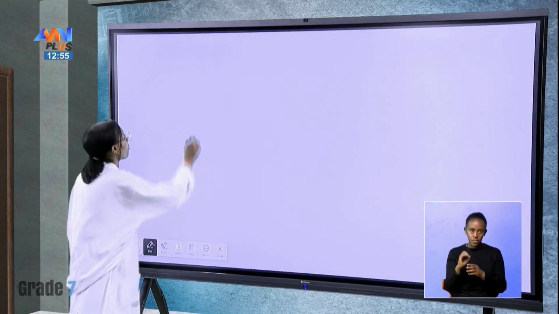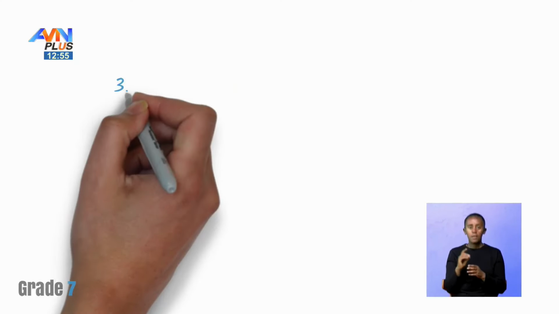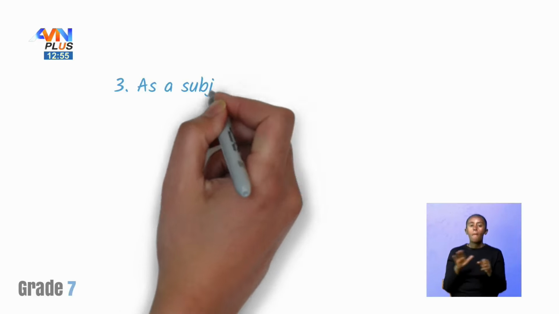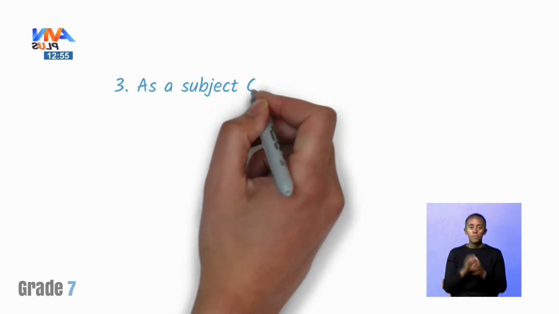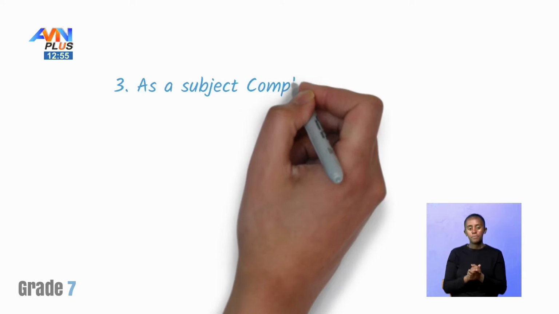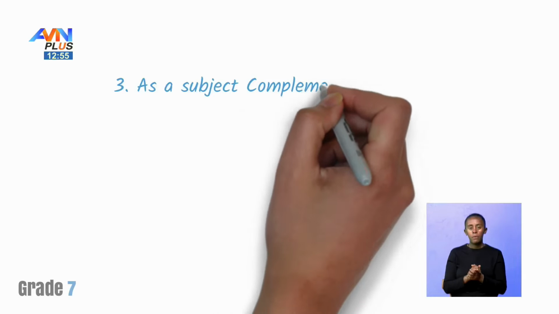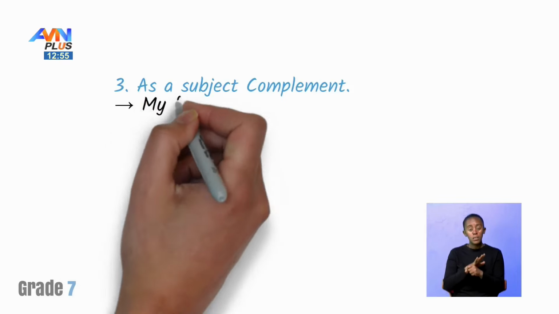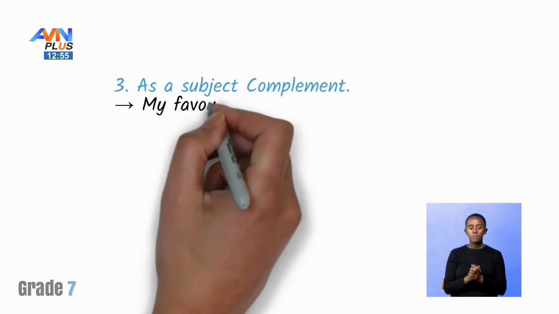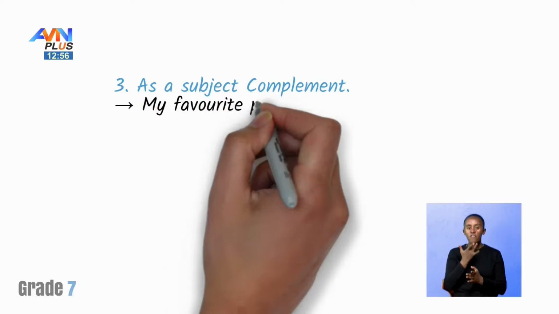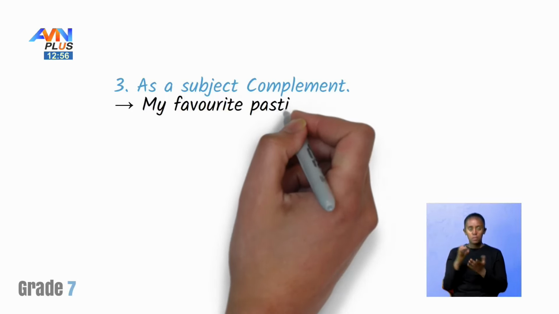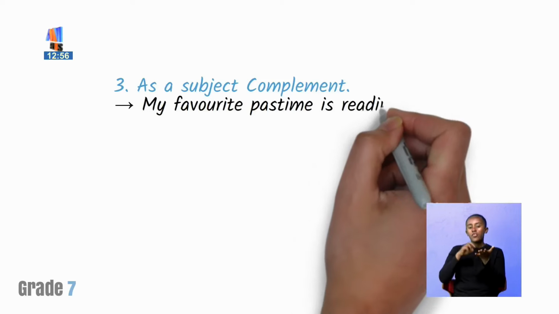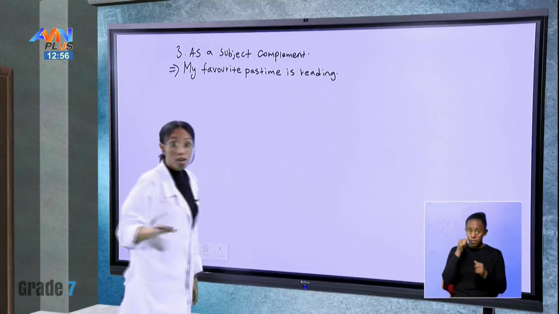What about the third way? The third way we use gerund is as a subject complement. Complement a subject. An example. My favorite pastime is reading.